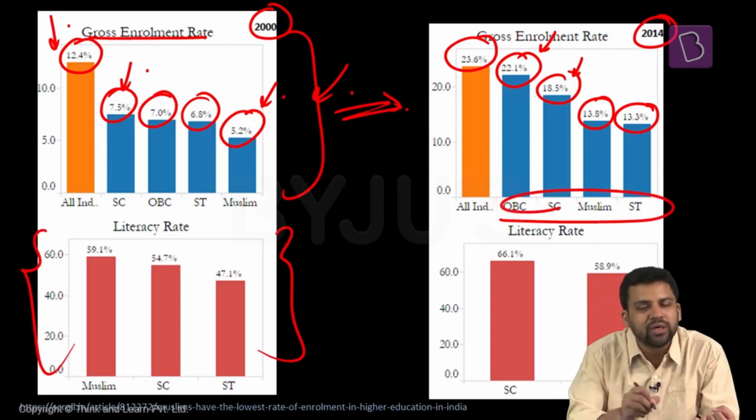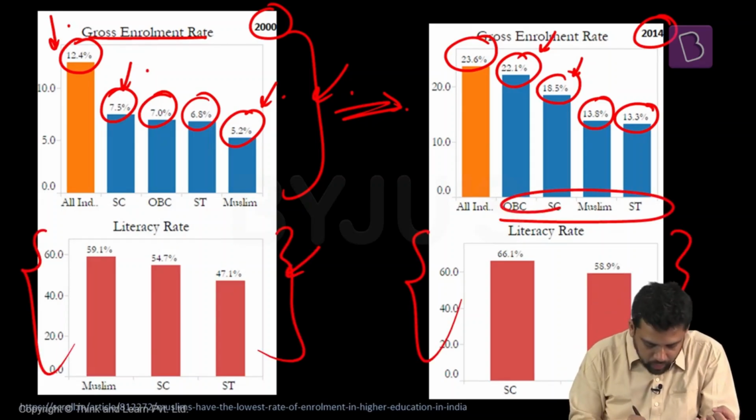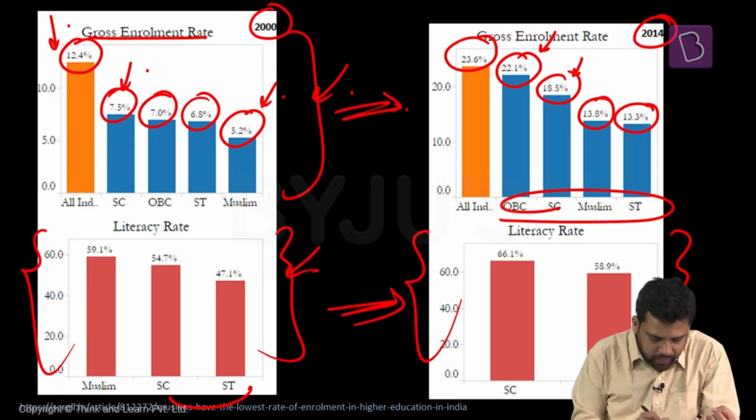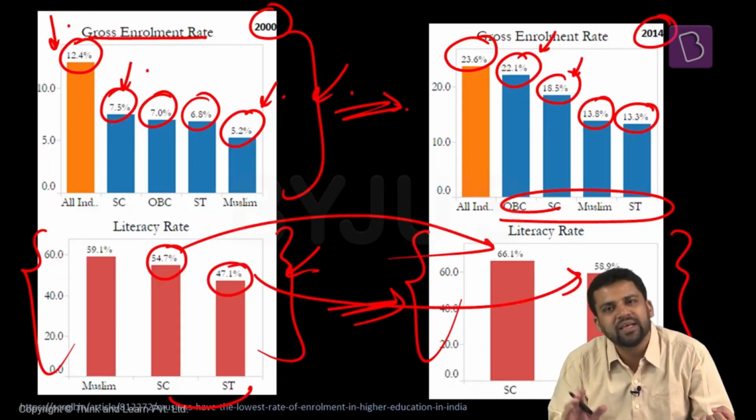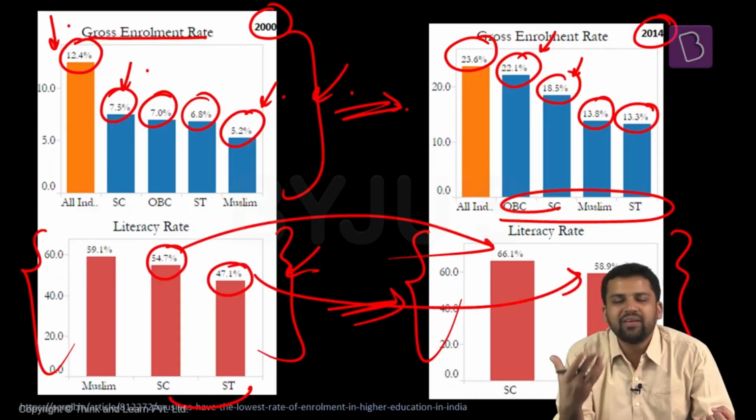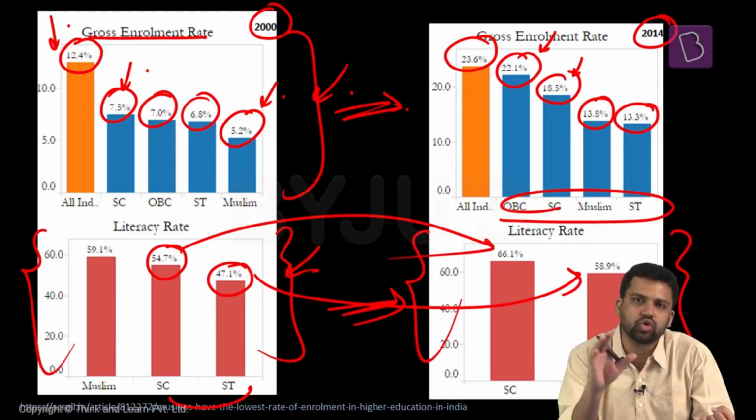Literacy rate for 2000-2001, literacy rate for 2014-15. Now here also you can see a change. For scheduled caste it was 54.7%, for scheduled tribe it was 47.1%. Both have had an increase, but their literacy rate has been less than that of the national average. In 2011 itself, the literacy rate of India was 74%. So for these communities, the literacy rate is less. At the same time, the enrollment in higher education is also much less.